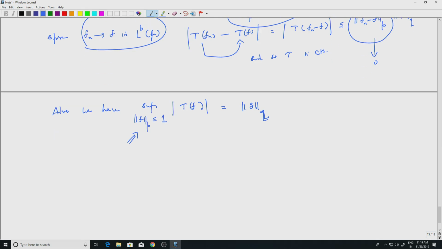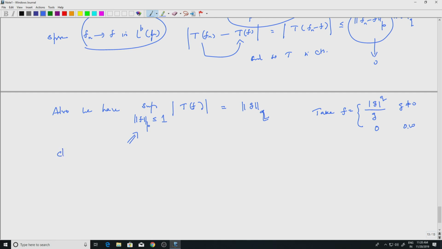So simply take f to be, maybe I will write it down here. This is easy. Take f to be mod g to the q, divided by g. Of course, to divide by g, g should be non-zero. So wherever g is not 0, you take that function, and 0 otherwise. This is of course a measurable function because g is measurable. And I want to say it is in L^p.